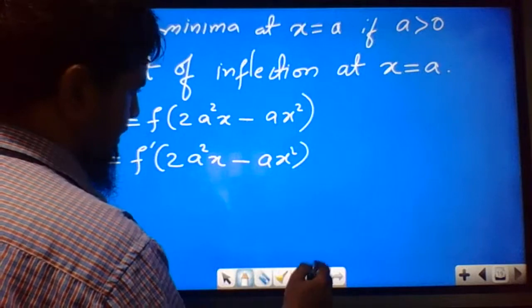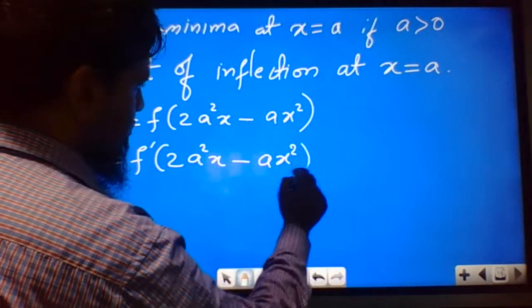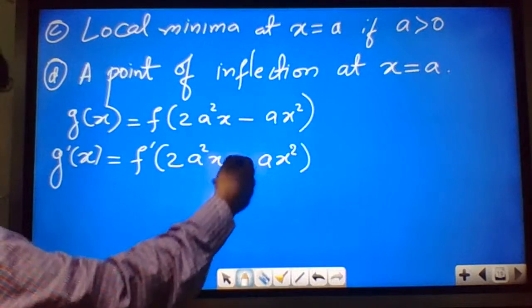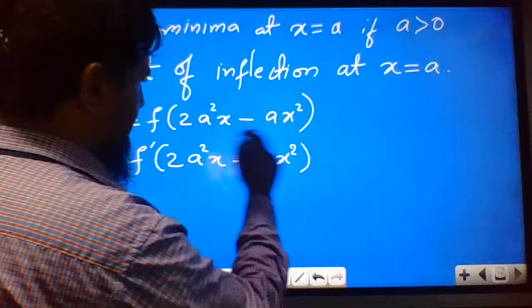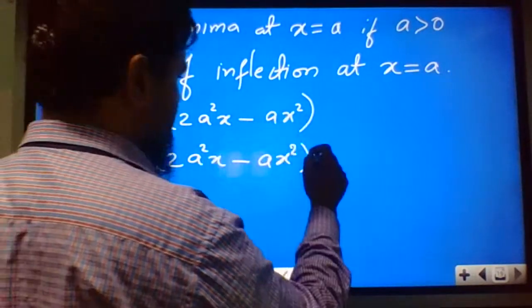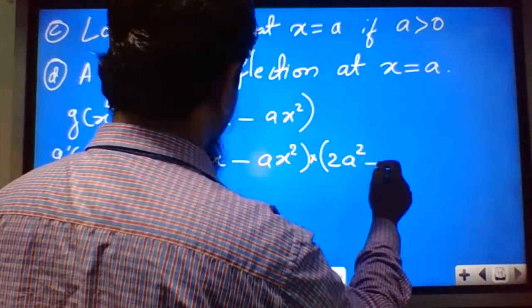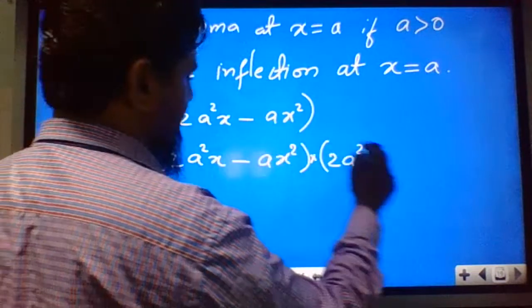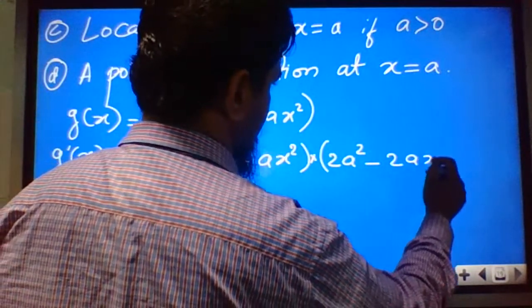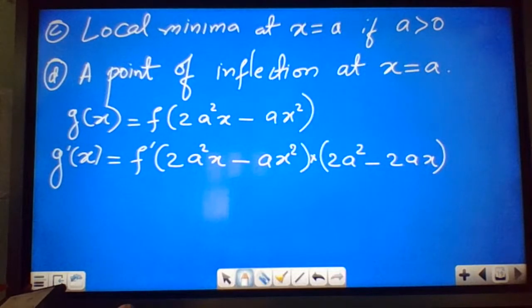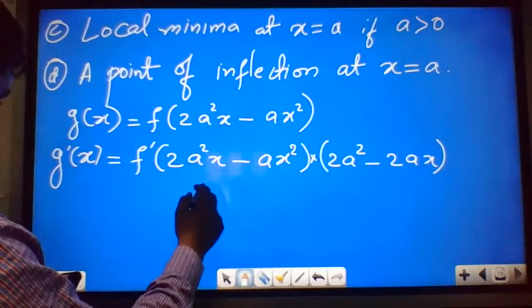We have to apply the chain rule of differentiation. If you differentiate the inside again, what will you get? 2a square minus 2ax. This will always be positive; this is always greater than 0.